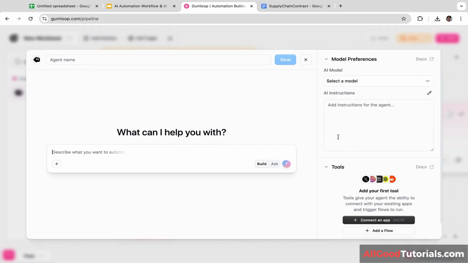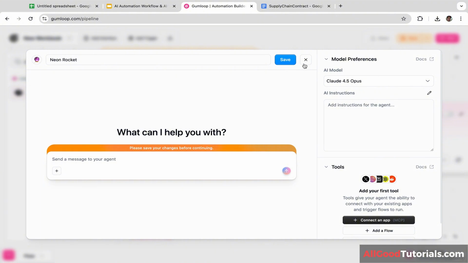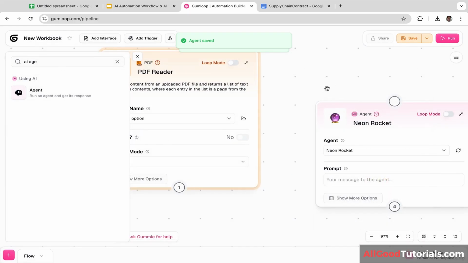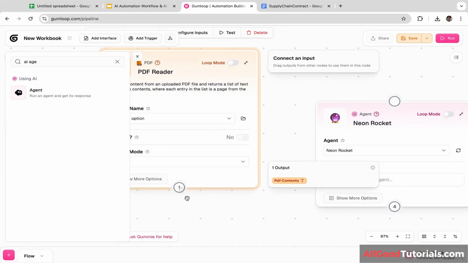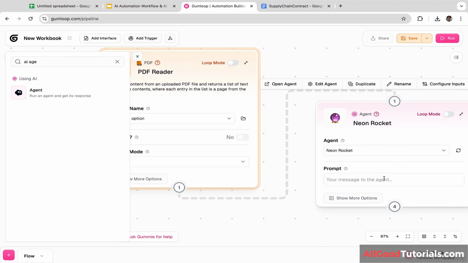Let's click create agent. And for the AI model, I'm going to select Claude 4.5 Opus. You can feel free to use any model that you want. It is totally up to you. And let's click save. And let's close this. Okay, now we are going to connect the PDF reader with the AI agent.